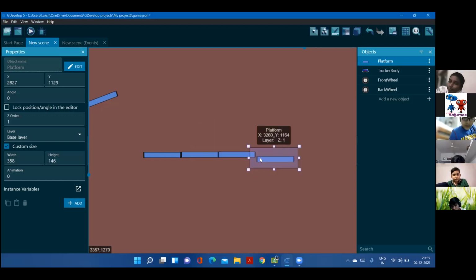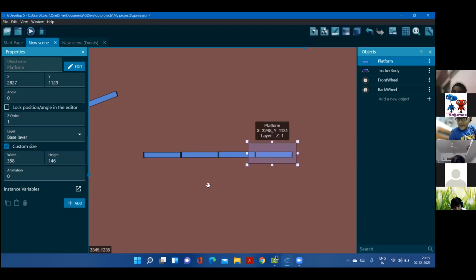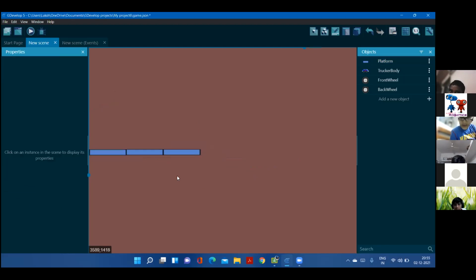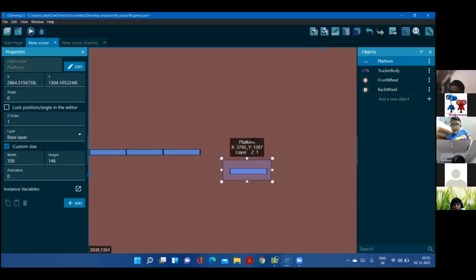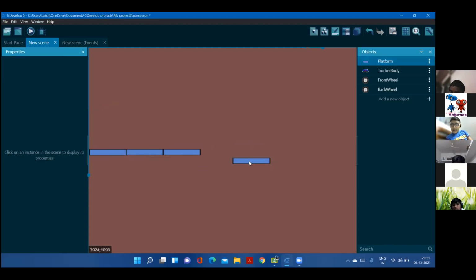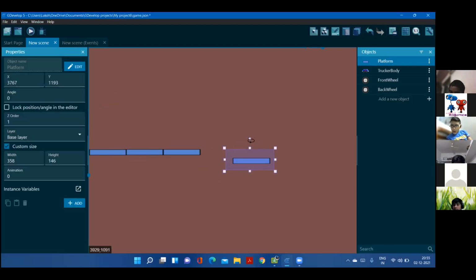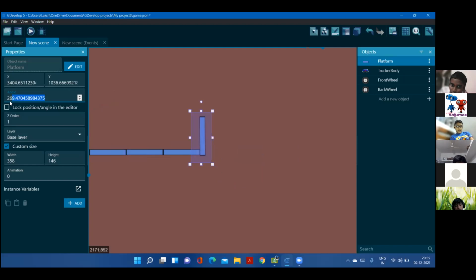Then you can click once where you want to place it and press Ctrl+V. And the angle is going to be 270. 270. Yeah.